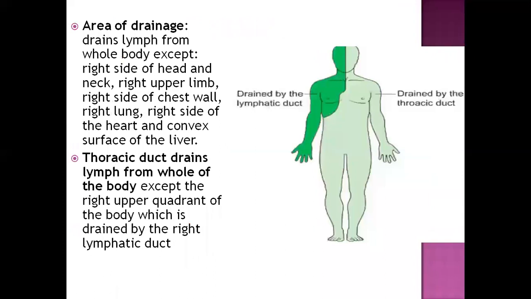Sorry, backflow of lymph. When you see the area of drainage, the dark green colored area is the upper half of the head and neck, then the right half of the thorax and right upper limb. This is completely drained by the right lymphatic duct, and the remaining whitish area, the left half of the head, neck, and thorax, left upper limb, complete abdomen, and lower limb, is drained by the thoracic duct. This is a small review of what we have already studied in the lymphatic system of general anatomy.